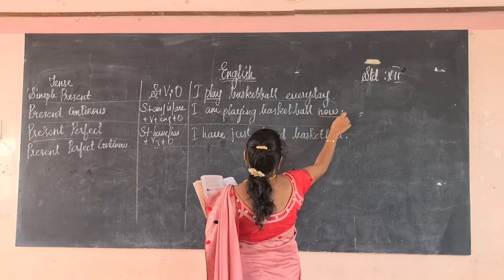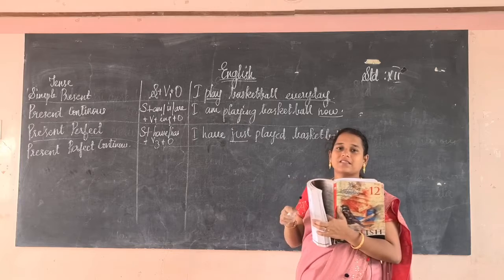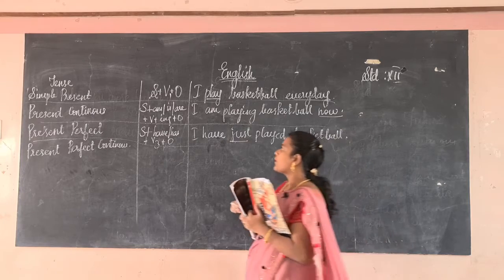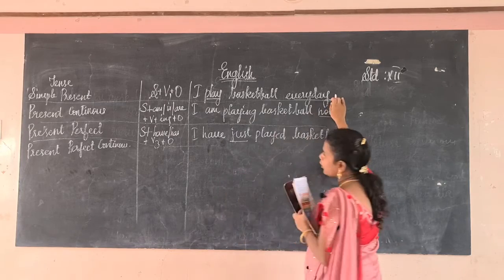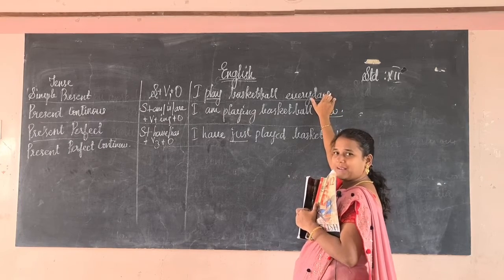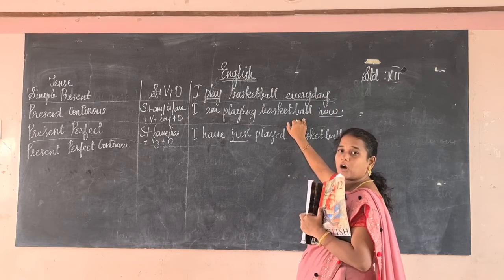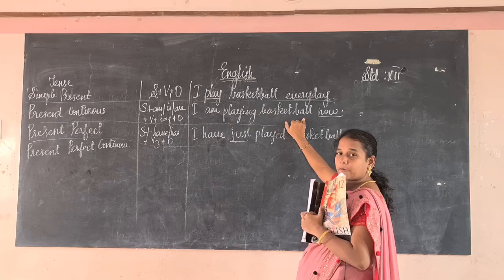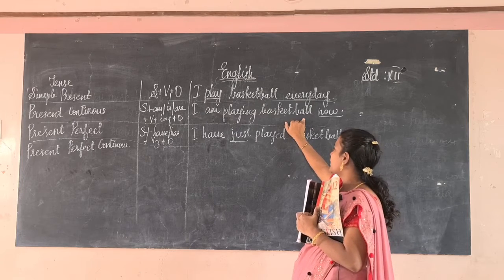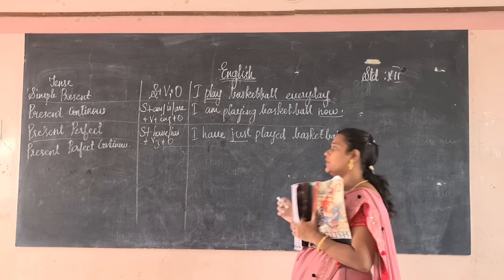Here the words now, every day, just show the time when the action takes place. Every day, regularly, always used to do this: whenever we do some action habitually, we use simple present tense. If the action is going on, the progress is continuing, then it is called continuous. Just now, if you have finished, that is present perfect.